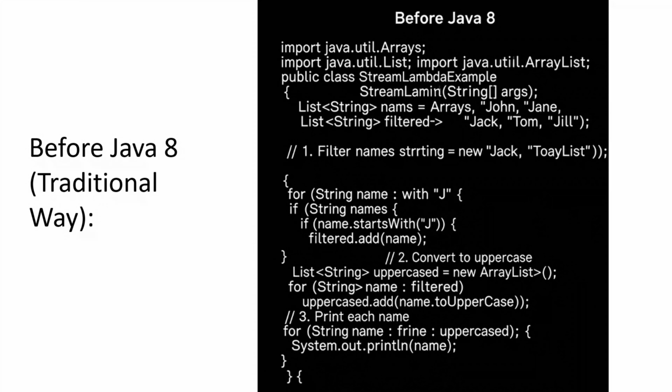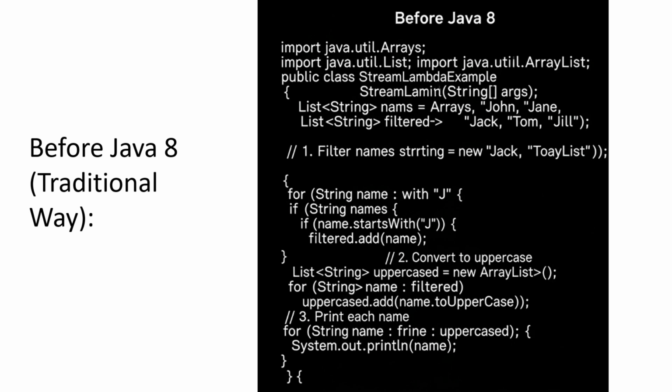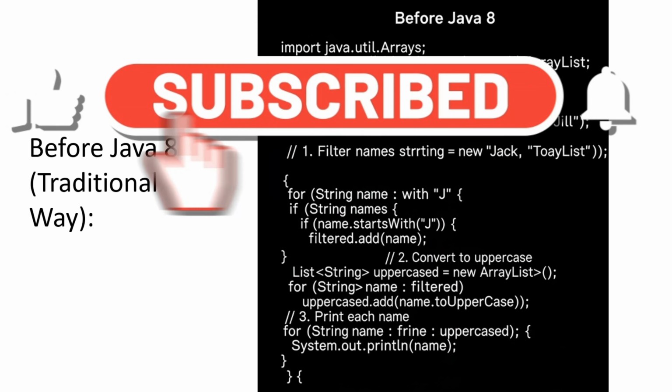But if you see in the for loops over here, in order to perform three steps, I wanted to first filter only the names, let's say, that start with J. Then I wanted to convert all of these to uppercase, and then ultimately print that uppercase result. So in this, if you see, there are three different loops running.